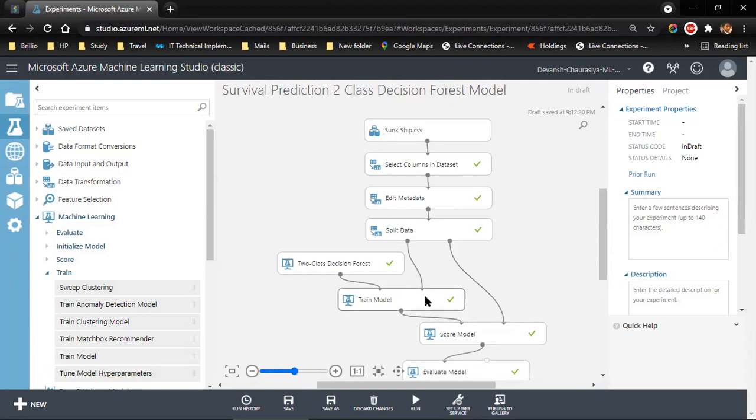Now, we know that our accuracy is good, but is there a way that we can actually increase the accuracy? For that, we can create another model. But to do that, let us not work on this one. Let us keep it intact, and what we can do is create a copy of it. But before we do that, let us save it.